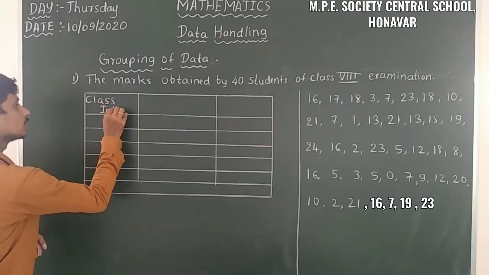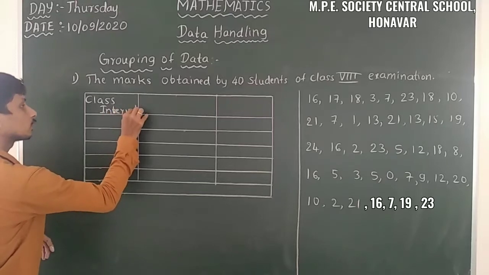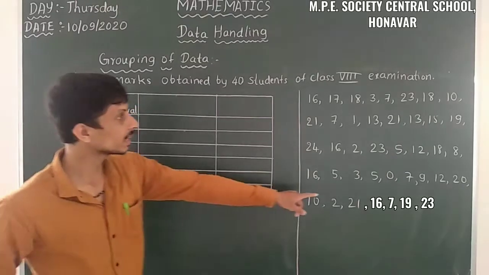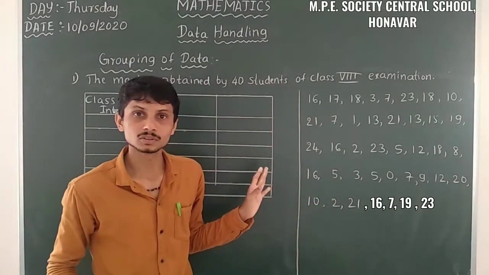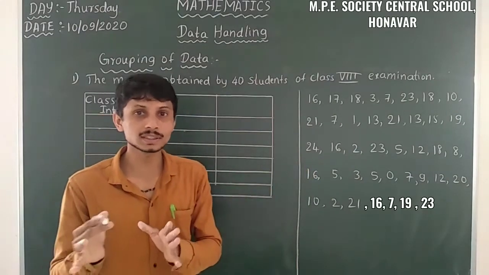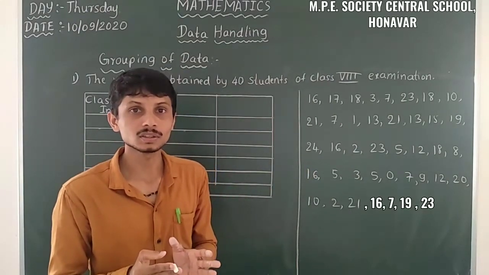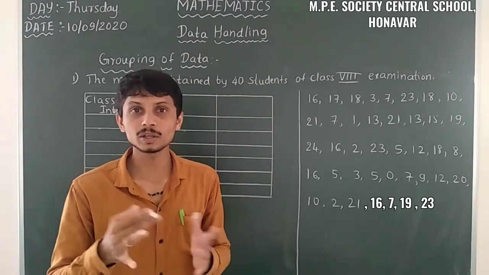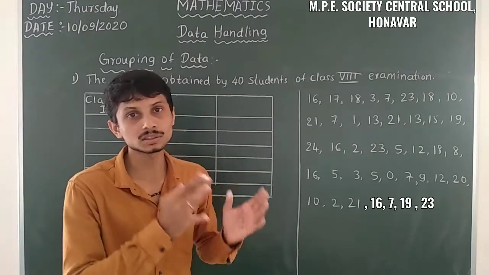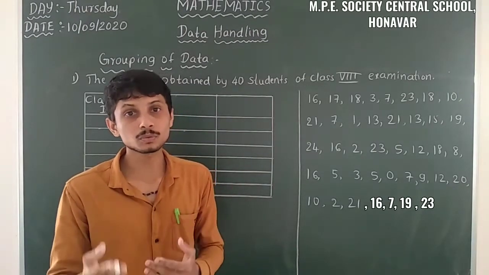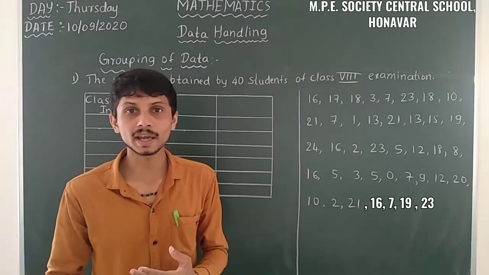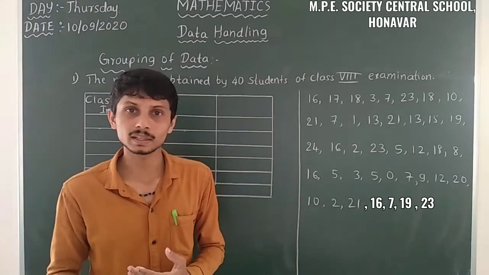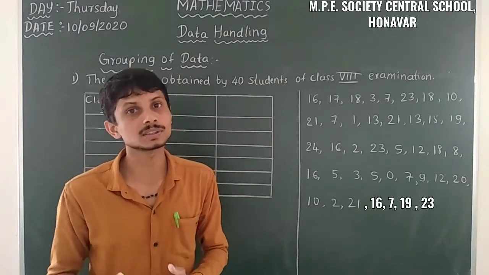Class interval. So here it is. We have to group the things. Here 0 is there, and here 24 is there. So that means there are two ways. I already explained that one. Here 0 to 5, 5 to 10, likewise we have to take, or 0 to 10, 0 to 4, and 5 to 9. Both ways are possible here.